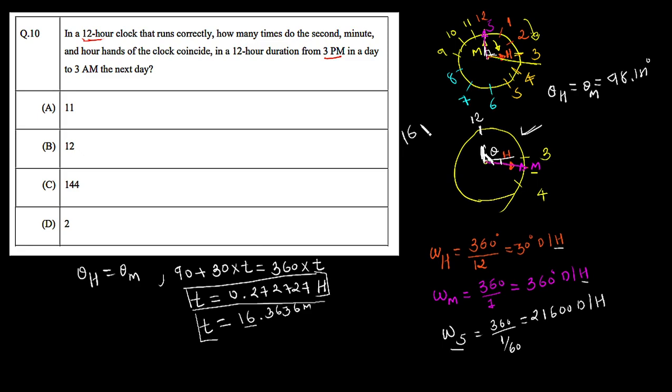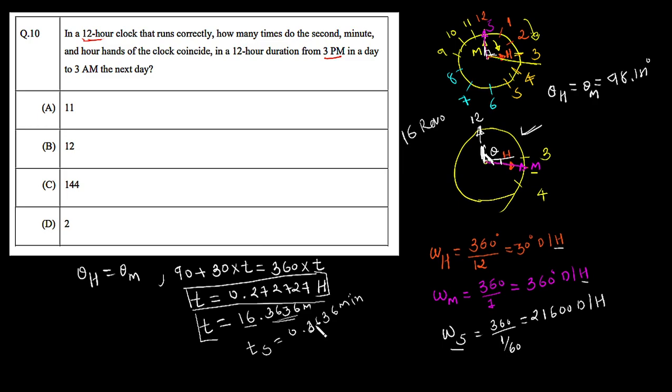So after 60 revolutions, our second hand is also indicating the 12. Now the extra time is only 0.3636 minute. So the time for the second hand is simply 0.3636 minute, because we are measuring the angle from this reference point.